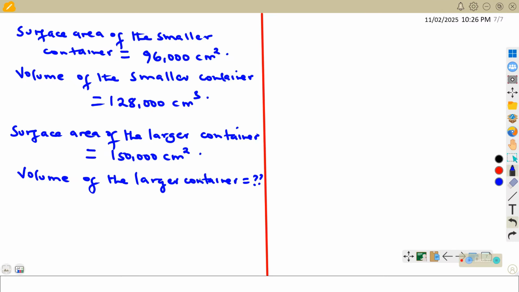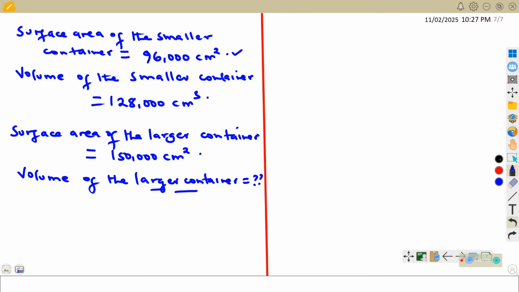Since we do not know the volume of the larger container, we shall first of all see how best we can get this volume to help us in answering the required task. From here, let us first of all use the information that we have. From the information given, we realize we have the surface area, and how will the surface area help us in getting this volume?